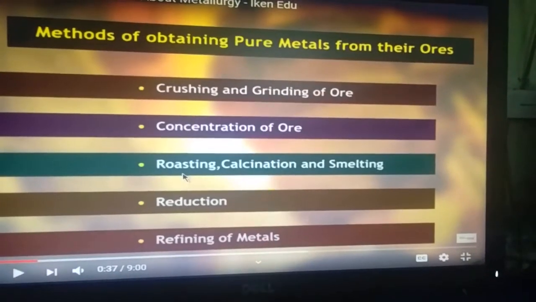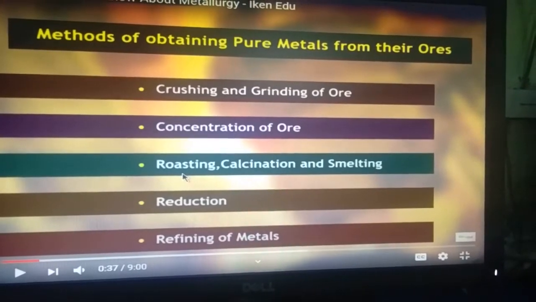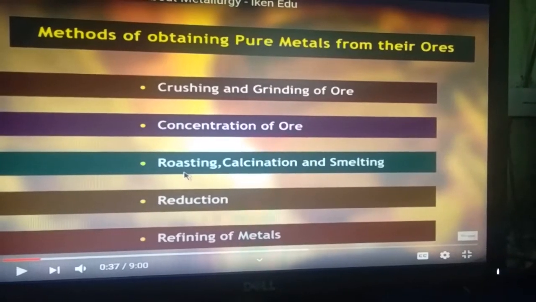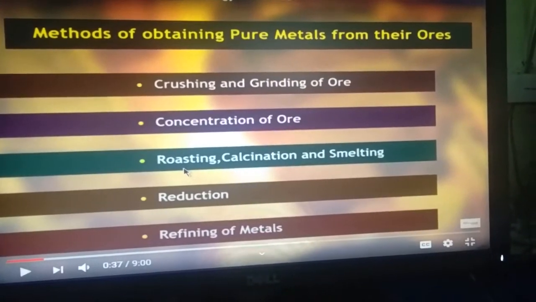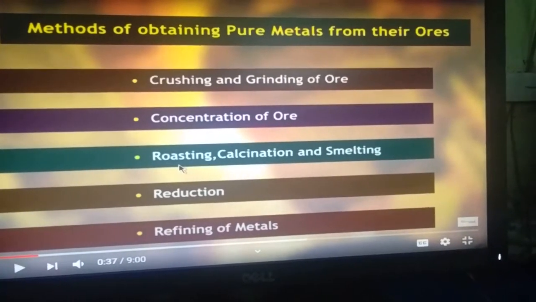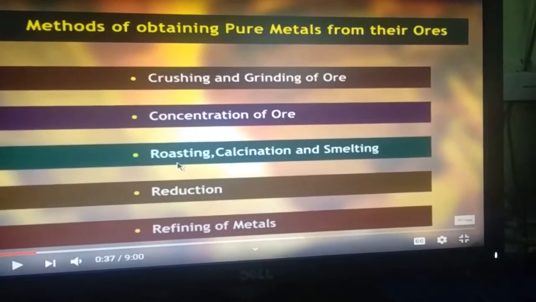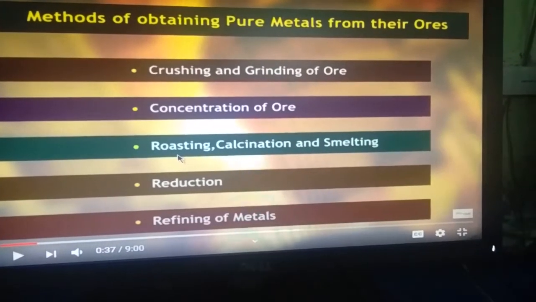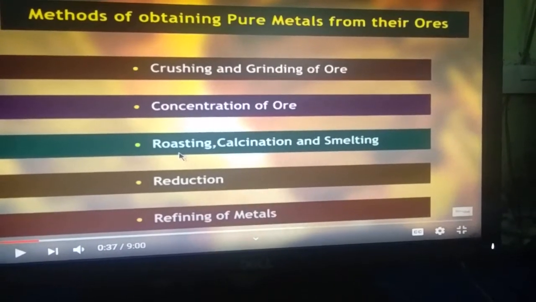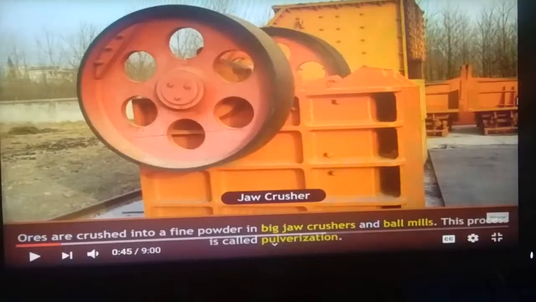Now the next step is refining of metal. The metal obtained during reduction also contains some impurities. We need to remove these minute impurities from the metal to get its pure form. The process of obtaining pure metal from its impure form is called refining of metal.